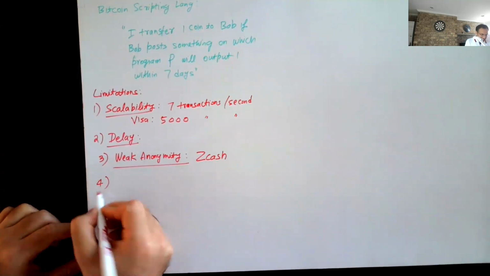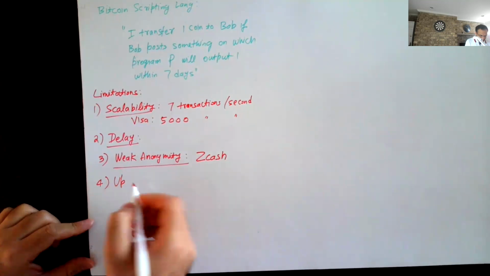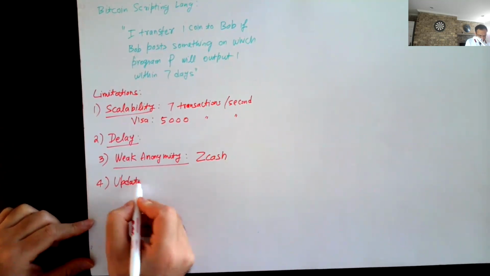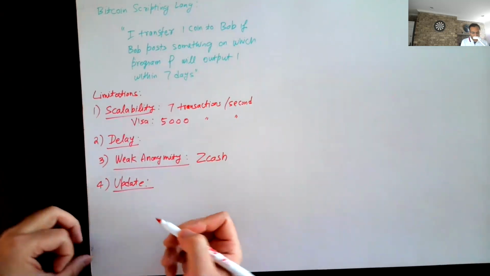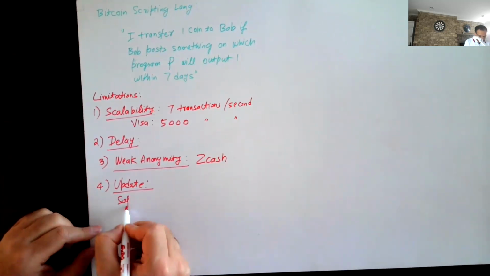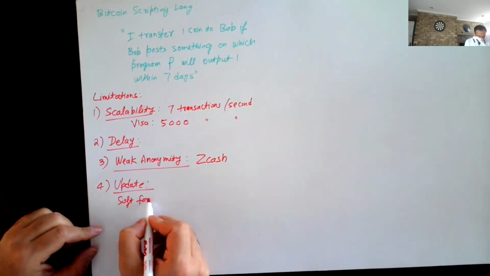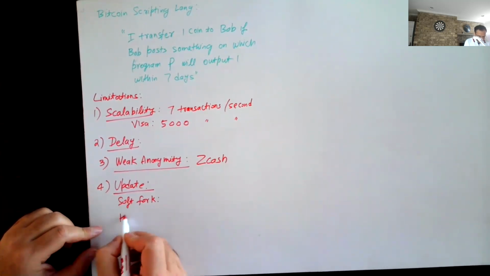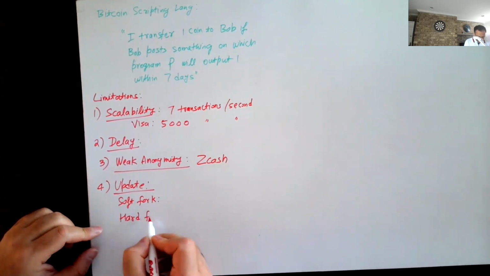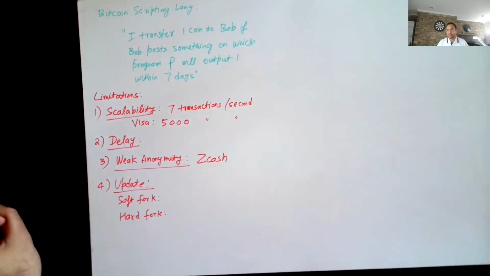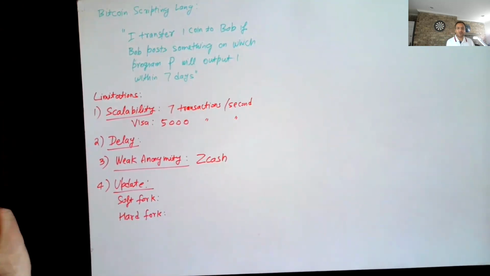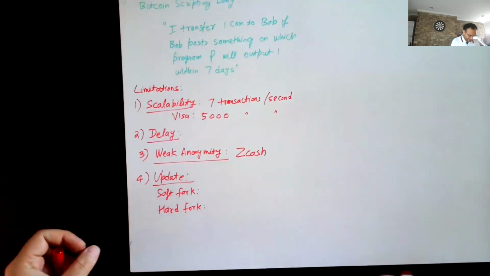Then another problem is updating the blockchain. I already talked about this a little bit, but there are two ways of updating the blockchain. So one is what is known as a soft fork, and one is a hard fork. A hard fork almost always ends up creating two different versions of the currency. A soft fork, usually not. A soft fork is something which is very clever.